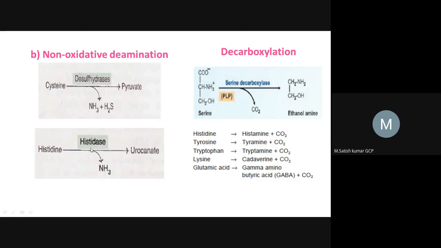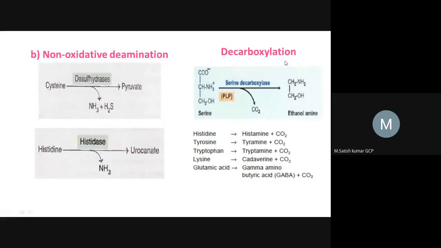Histidase is the enzyme that catalyzes this reaction. So this is about non-oxidative deamination reaction. We have two deamination reactions: the first is oxidative deamination and the second is non-oxidative deamination. The third reaction is decarboxylation. We have learned about transamination, the first general reaction. The second is deamination, and the third is decarboxylation.